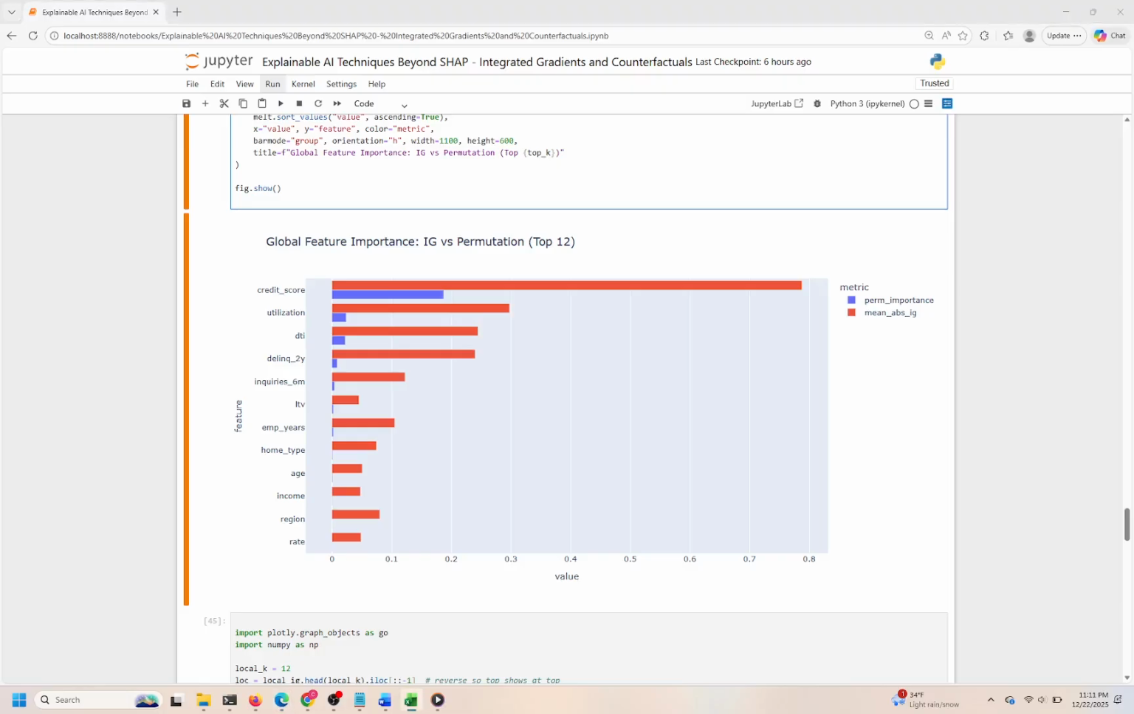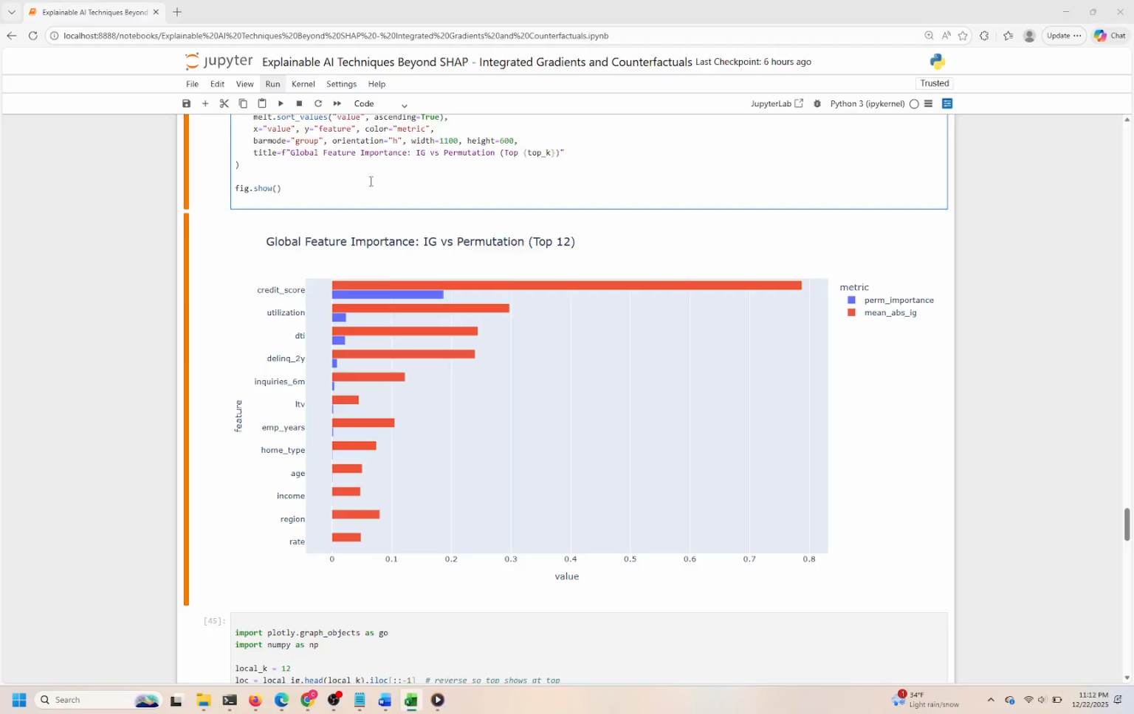Features with consistently high importance in both metrics are likely strong predictors, while discrepancies might indicate differences in how each method interprets feature impact. This comparison is valuable for validating model explanations and gaining deeper insights into feature relevance.